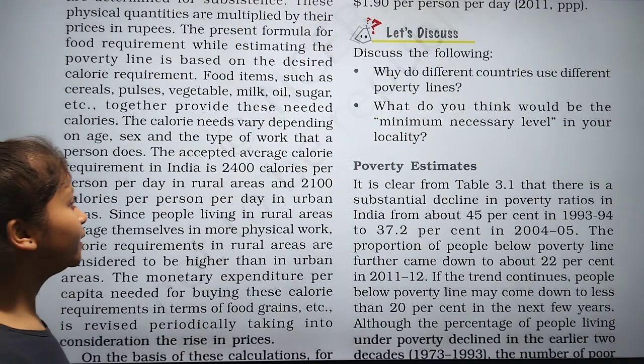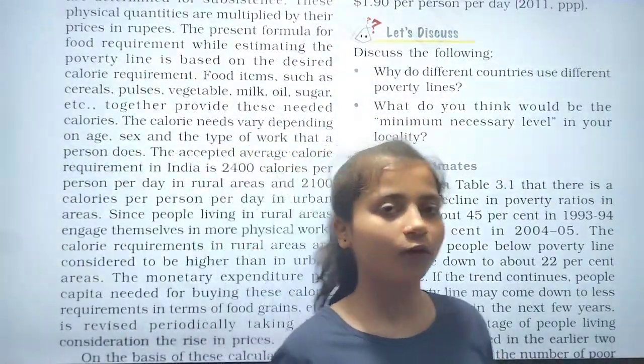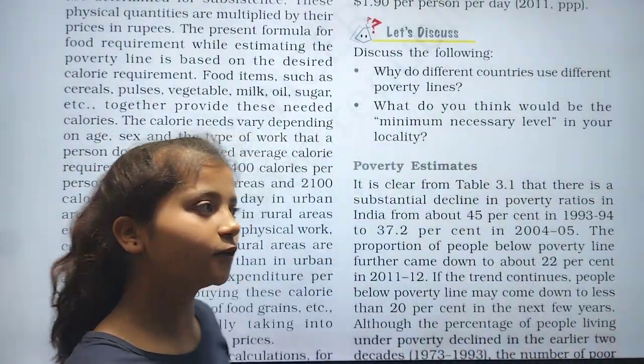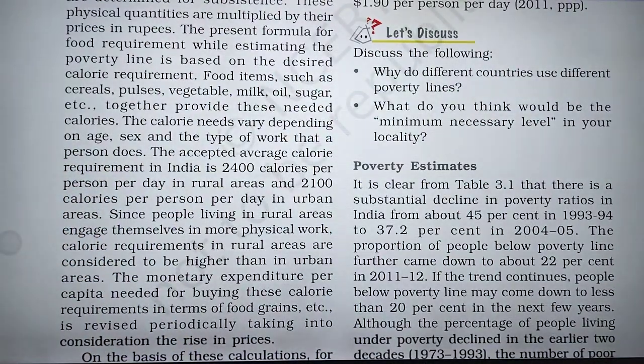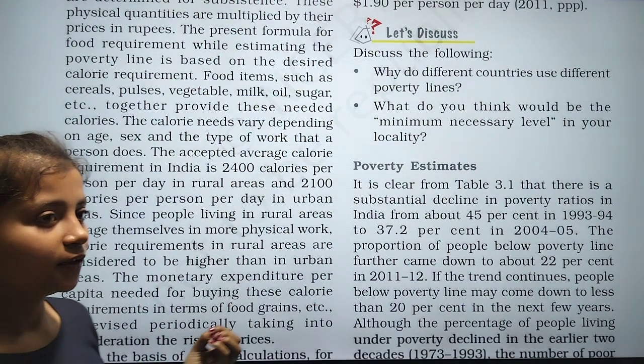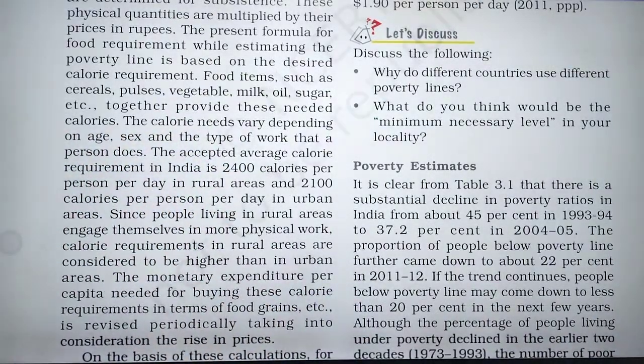In rural areas they have many types of work. They work in the agriculture field, in sunlight, in the afternoon when it is very warm. So they are working very hard for us.